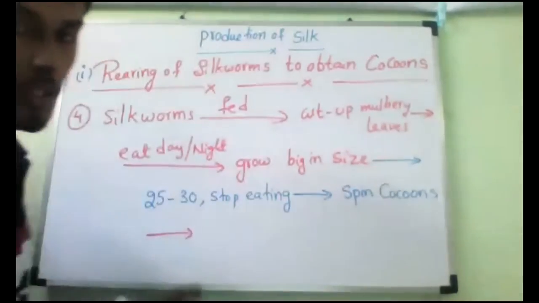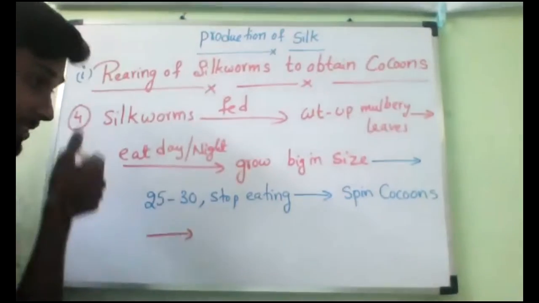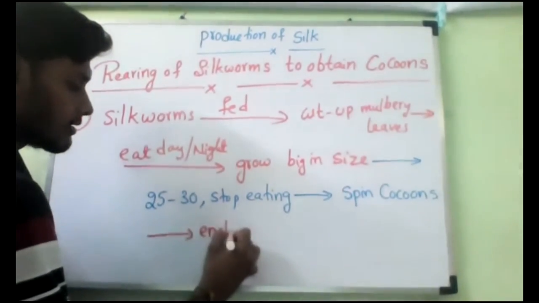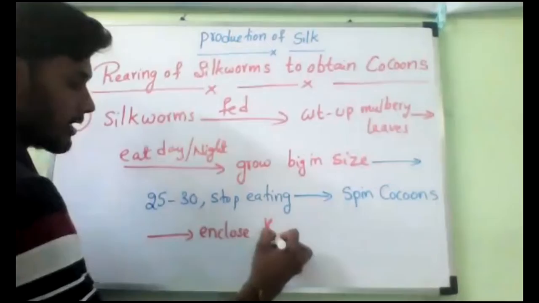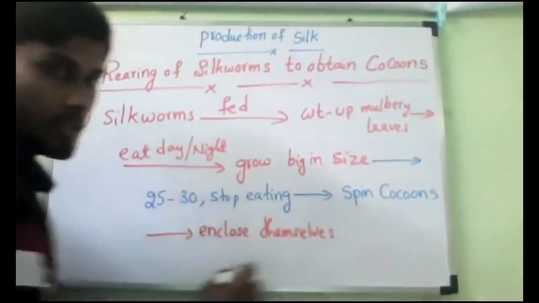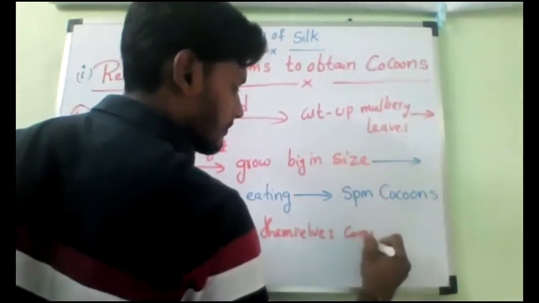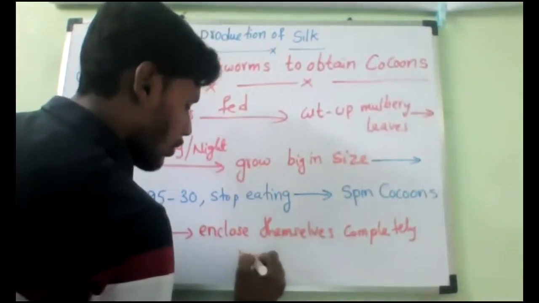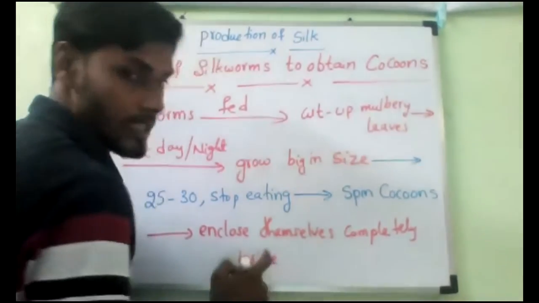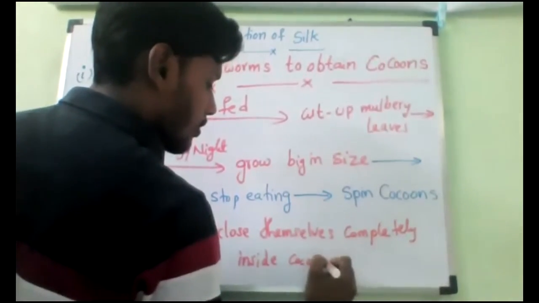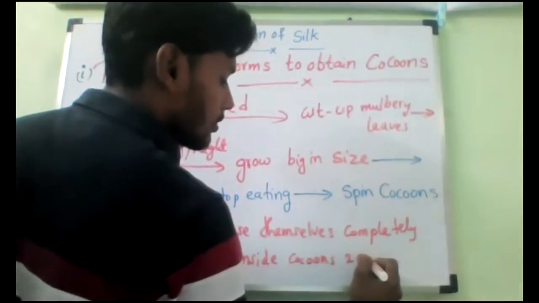The silkworms spin cocoons and enclose themselves completely inside, for 2 or 3 days.